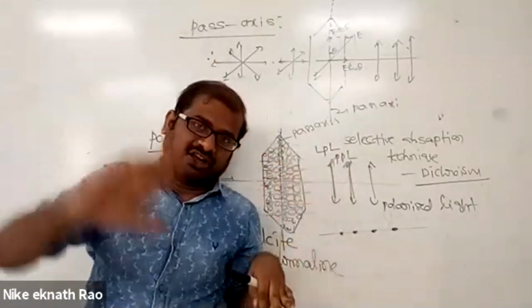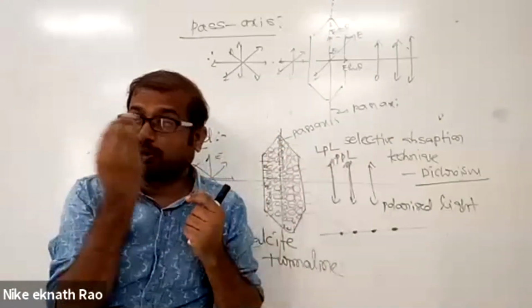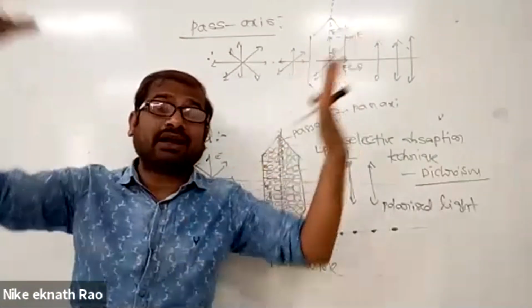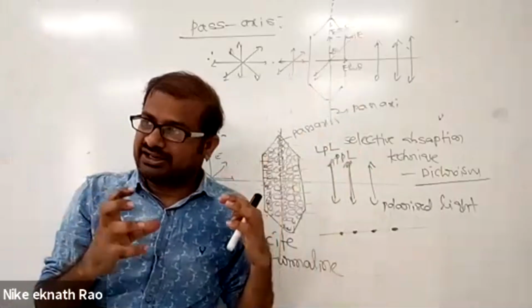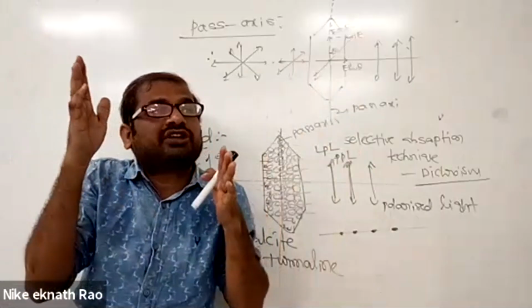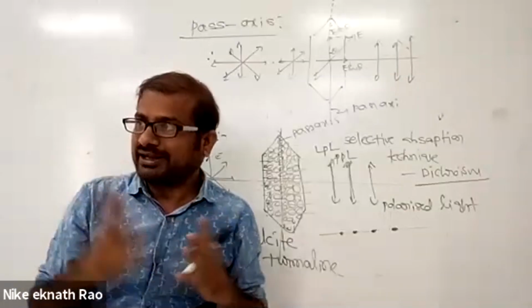In window frames of aeroplanes, we use polaroids. Sometimes we see sunglasses; in sunglasses we use polarized glasses. Why? Because the entire light may damage our retina. So what happens now? Intensity will definitely decrease, and only a few components of light are allowed. That glare can be reduced.